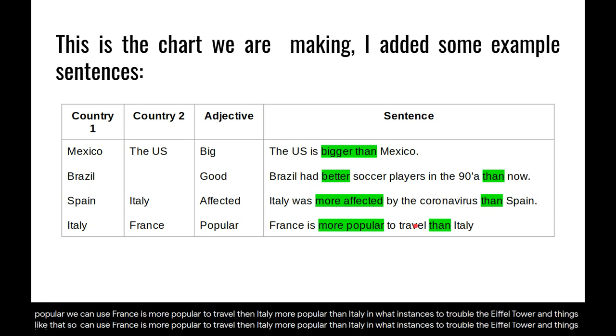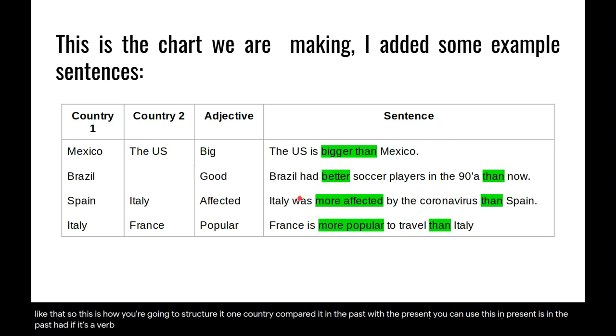So this is how you're going to structure it. Country one, country two, or one country. Compare it in the past with the present. You can use this in present is, in the past had if it's a verb, was, and is. And that's the chart that you're going to make.